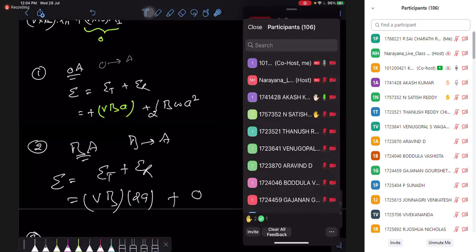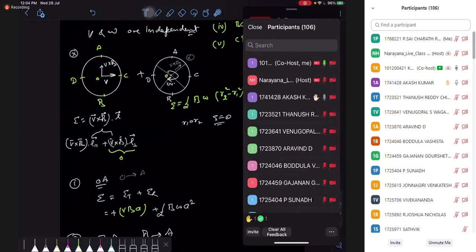So for B to A, just notice here, B to A. Due to my translation motion, this length is parallel to my V cross B. So what is my EMF? V cross B dot L. So it is going to be VB into this length, the total parallel length. Now A and B, they have the same radial distance.